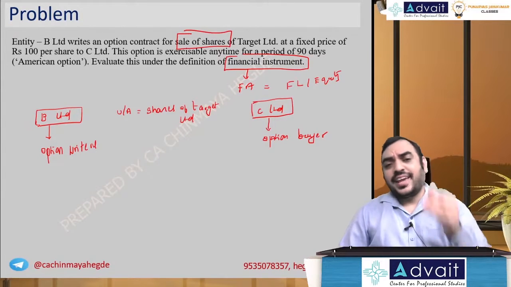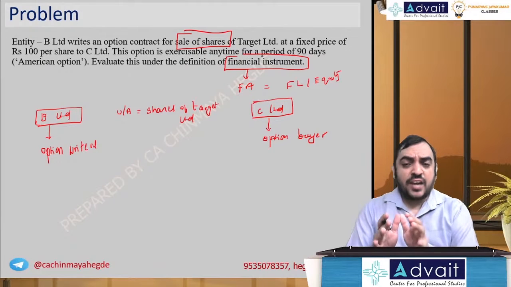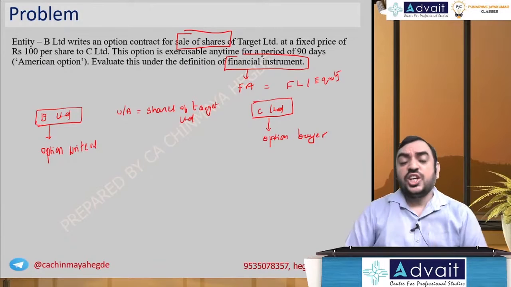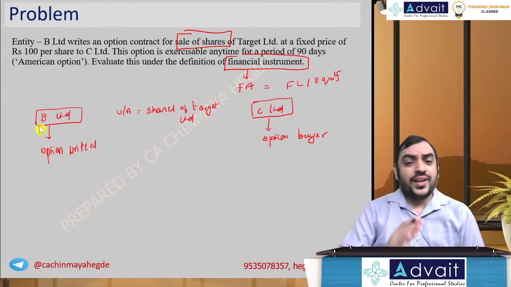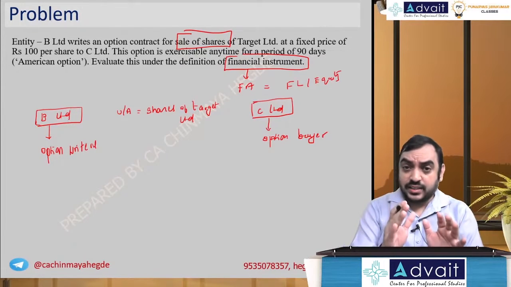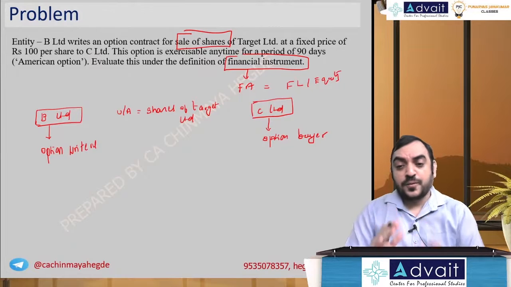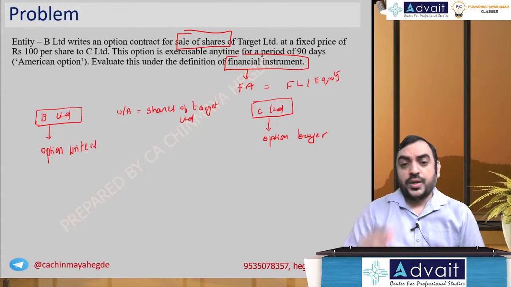Now, can you tell me, will the writers have the right or will they have the obligation? Option writers, option sellers, will they have the right or obligation? B Limited, option writers. Option writer means they will have the obligation.